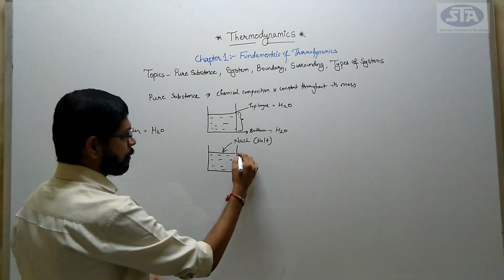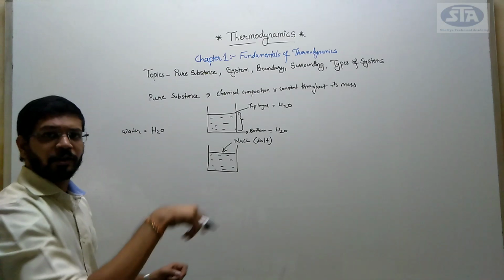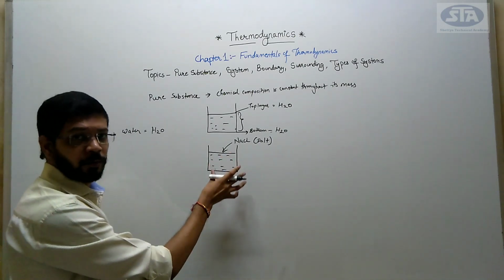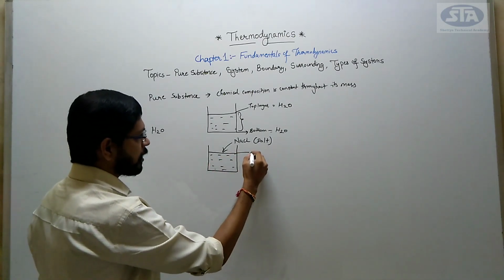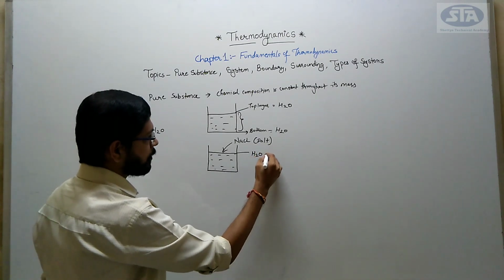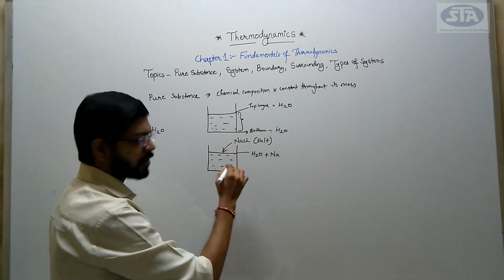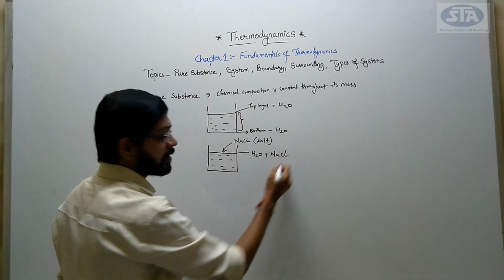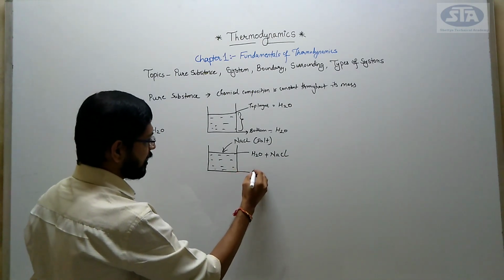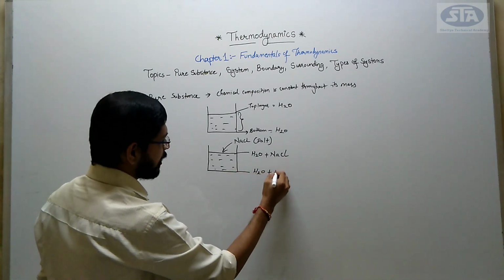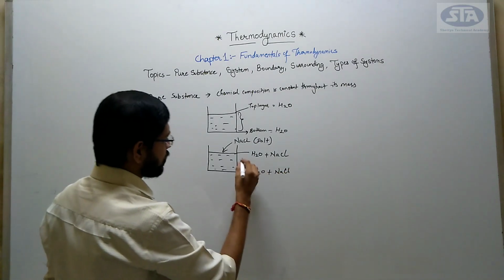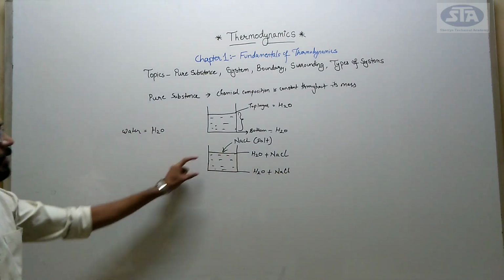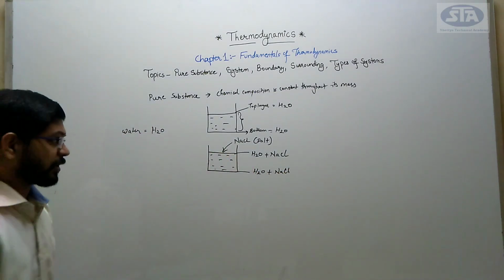I will tell you. Salt gets dissolved in this water, right? So my top layer would be a mixture of H2O plus NaCl, and similarly the last layer also I will get H2O plus NaCl. So I can say that this is an example of pure substance.